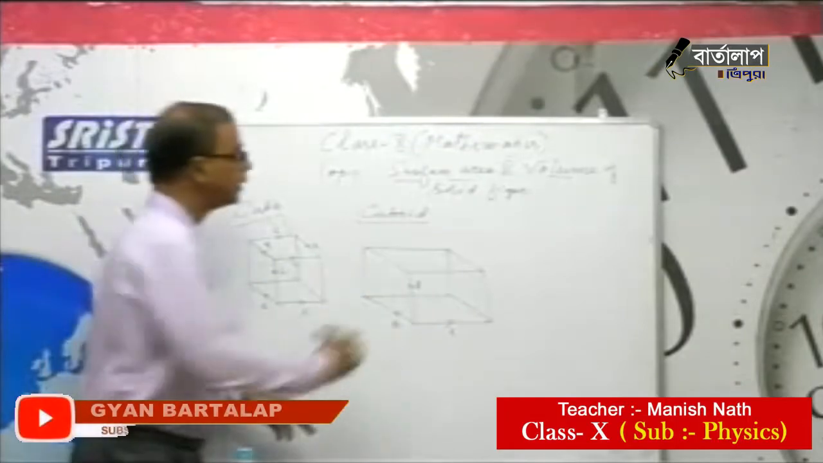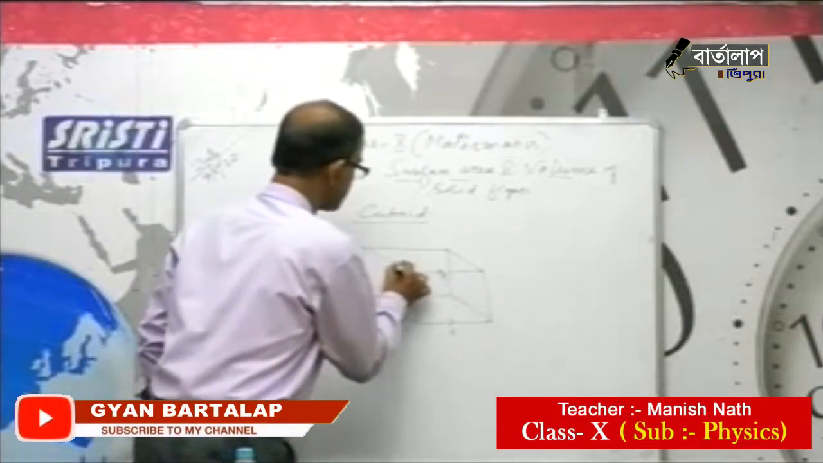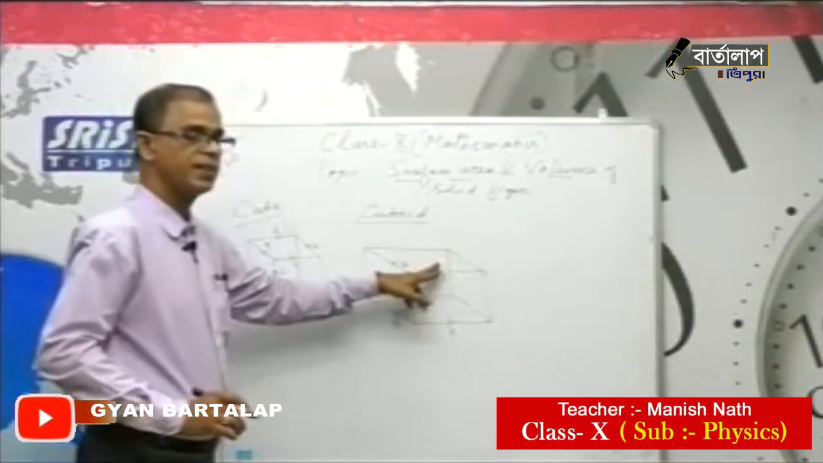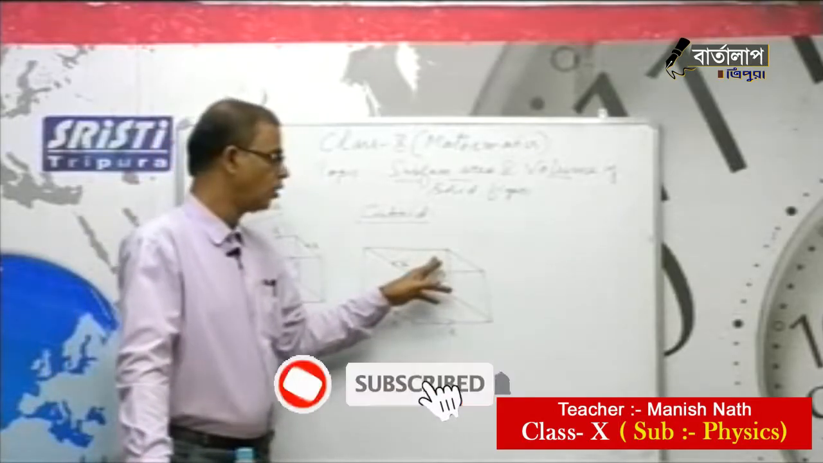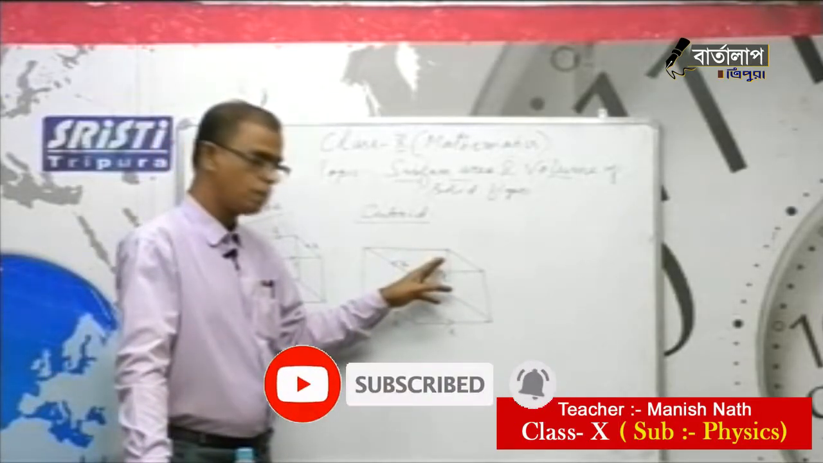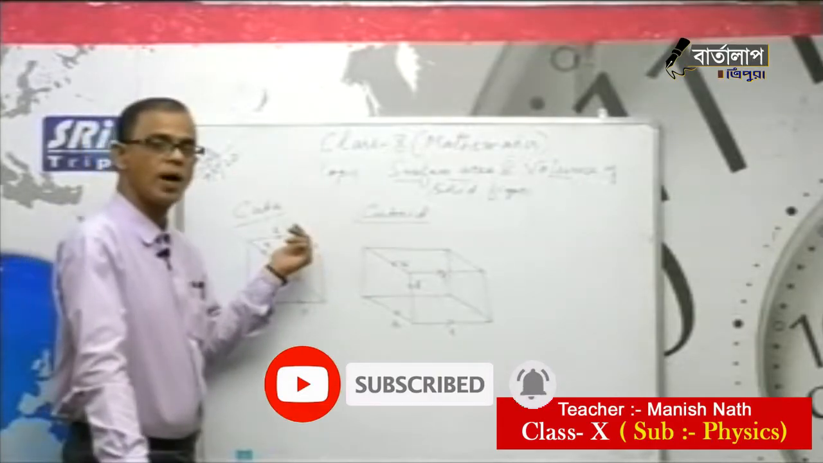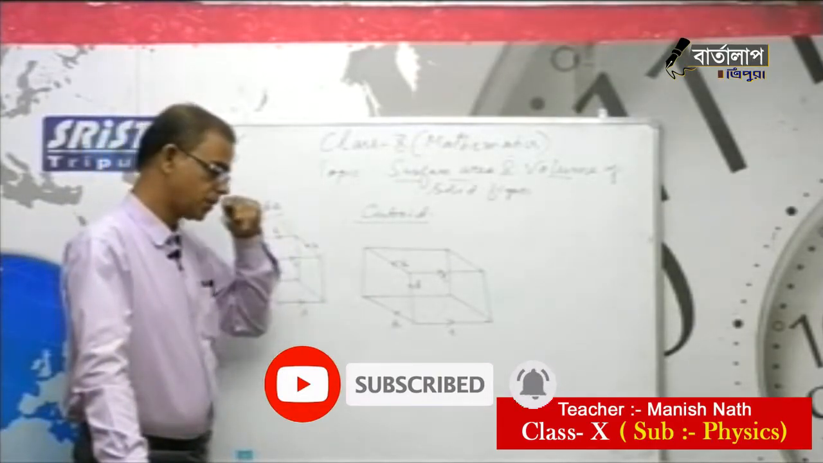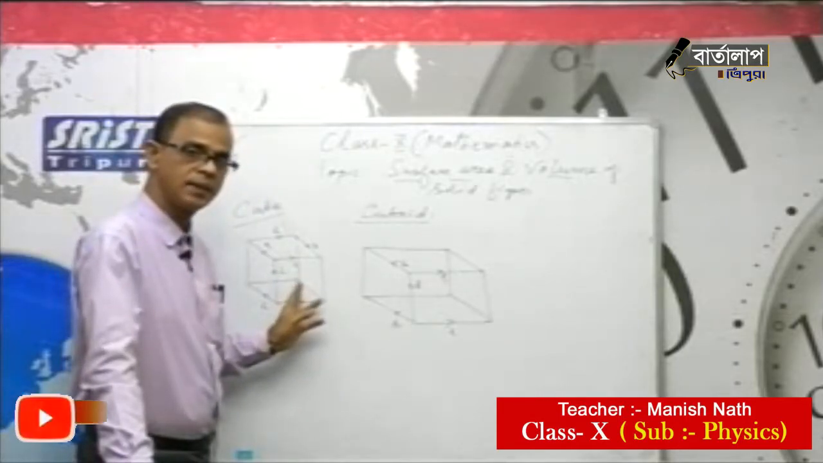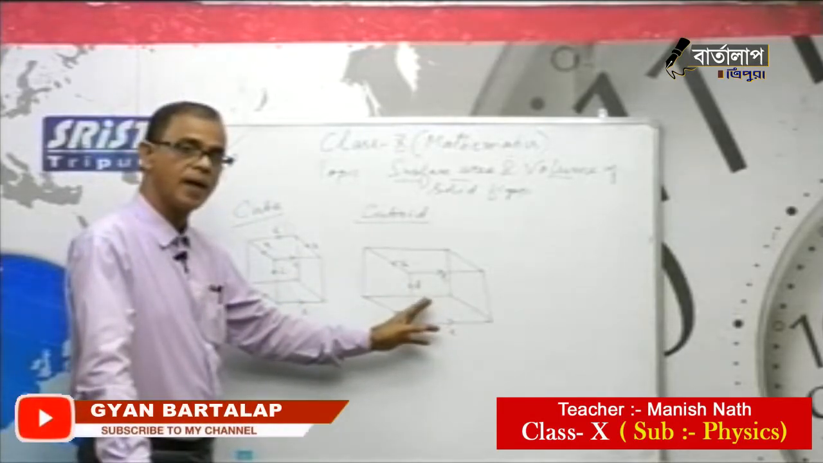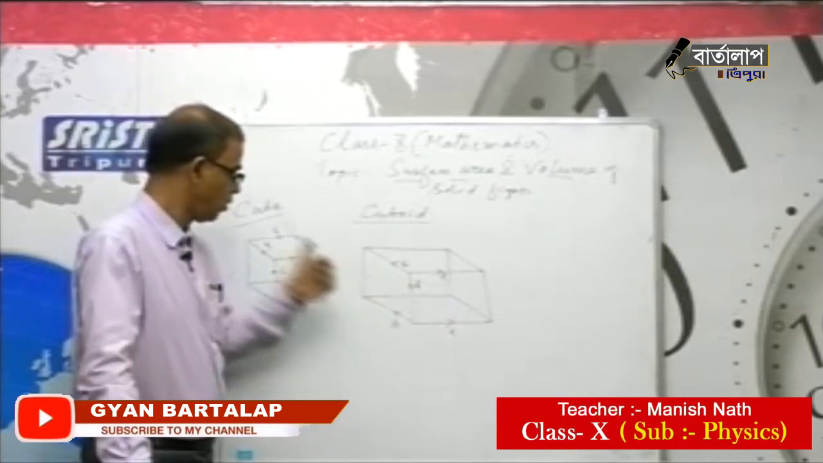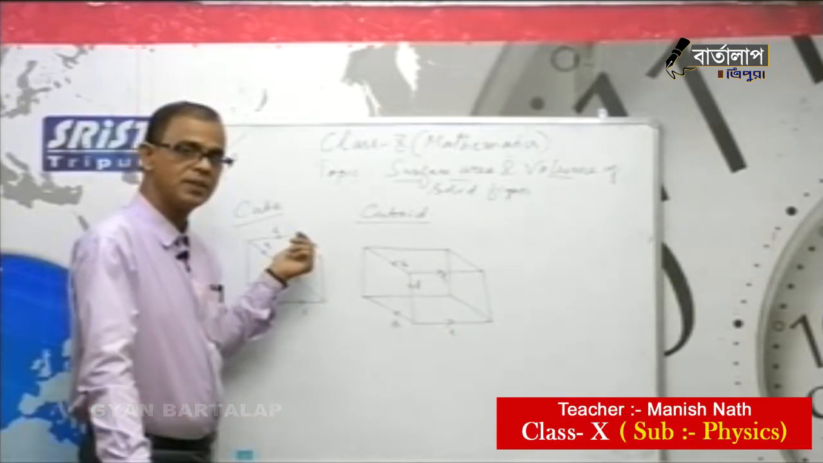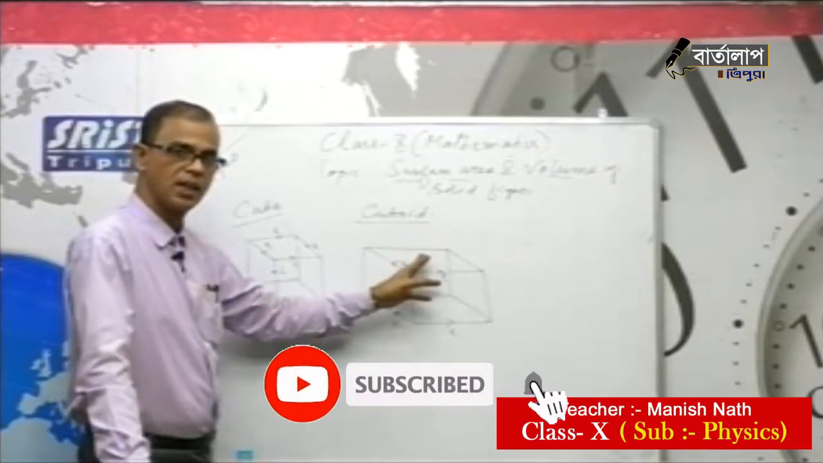In a cuboid, this is length, this is breadth, so all the surfaces are rectangles. In a cube, all the surfaces are squares. This is one basic difference: in a cube all sides are equal, whereas here length, breadth and height are different. All the faces of a cube are square faces, and all the faces of a cuboid are rectangle faces.